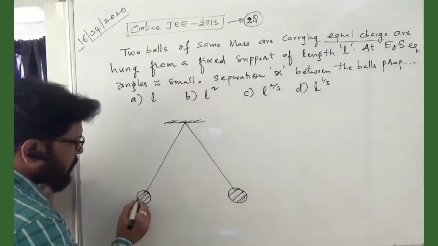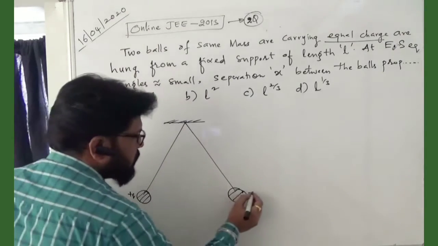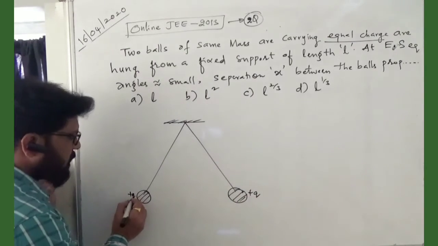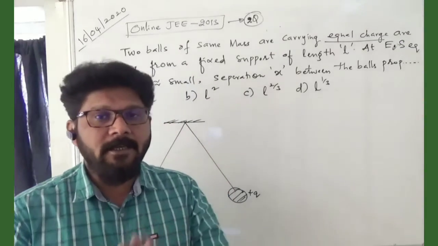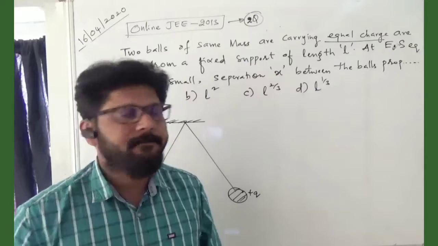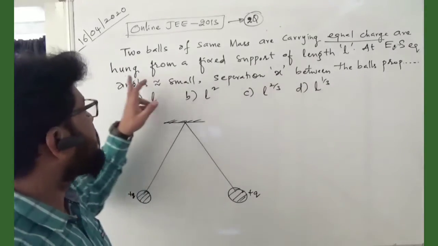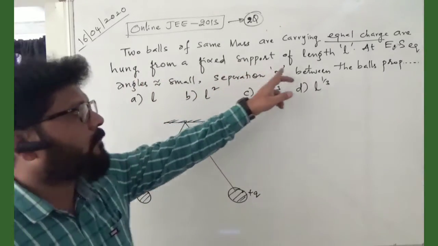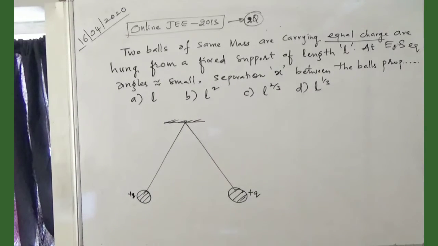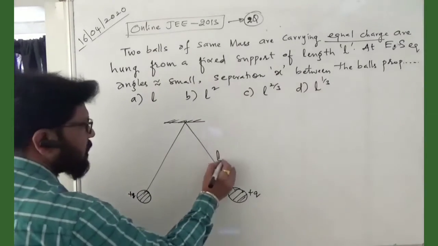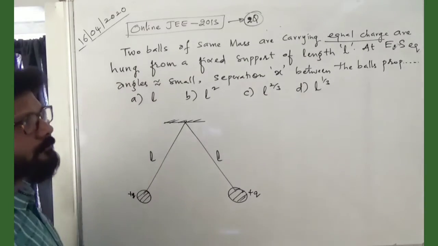So I am taking this as positive charge, A and B both positive charge, so they will repel. Or we can take negative charge, either can be taken. One positive, one negative we cannot take because they will attract. Right? Equal charges are hung from the fixed support by strings of length L. So the length is also the same.